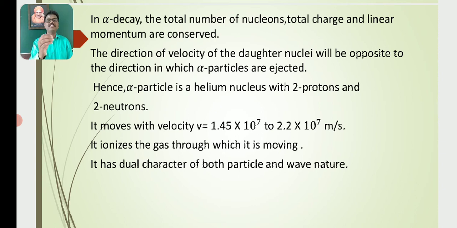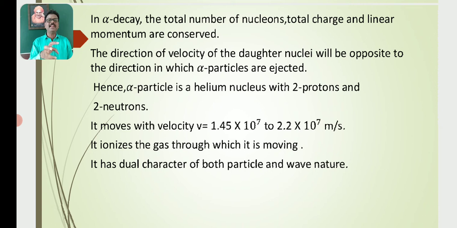An alpha particle ionizes the gas through which it is moving. That means when alpha particles are made to pass through certain gases, they produce the process of ionization; they can remove the electron from the outermost orbit of the atom.